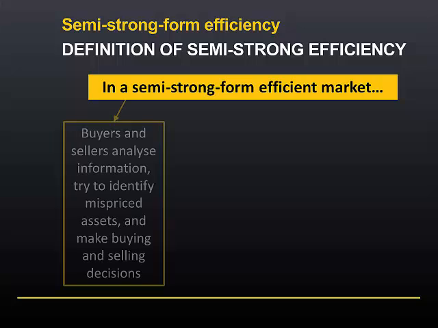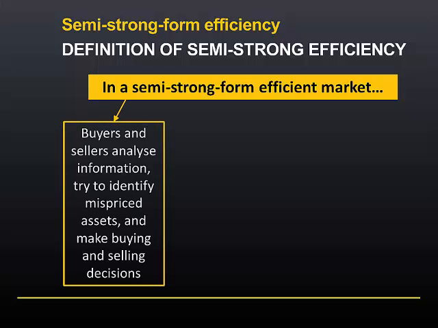In a semi-strong form efficient market, buyers and sellers analyze publicly available information. They use that information to estimate the value of a security, and then they compare that value with market prices. They're trying to identify mispriced assets, assets that are overpriced or underpriced, and then they make buying and selling decisions based on that comparison.